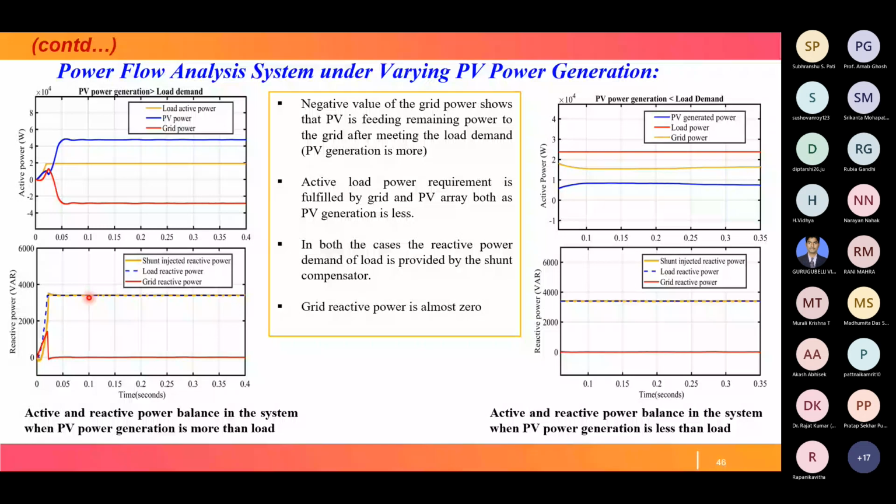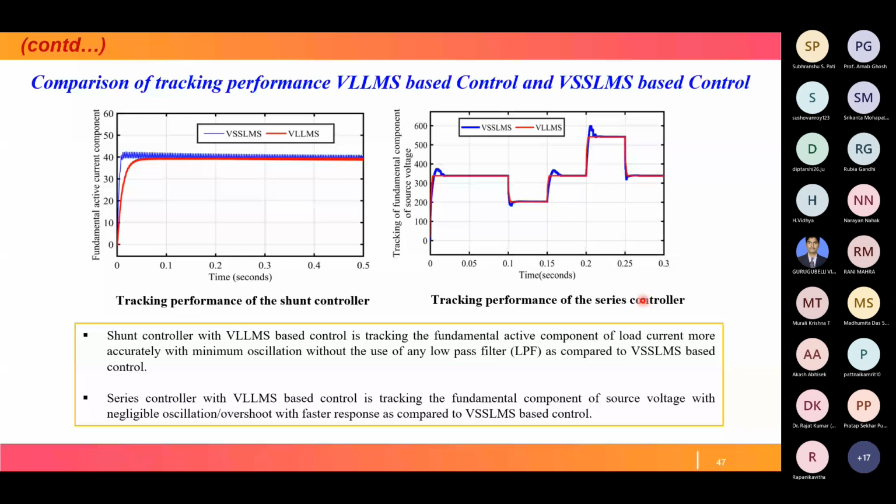This is a comparison of the tracking performance of the variable leaky least mean square, that is, the proposed algorithm based control, and the variable step size least mean square based control. Here you can see the blue one is VSS and the red one is VL. The shunt controller with VLLMS based control is tracking the fundamental active current more accurately with minimum oscillation, without use of any low pass filter, compared to VSS. There is more oscillation in the blue case and less oscillation in tracking here. That is the tracking performance for the shunt controller.